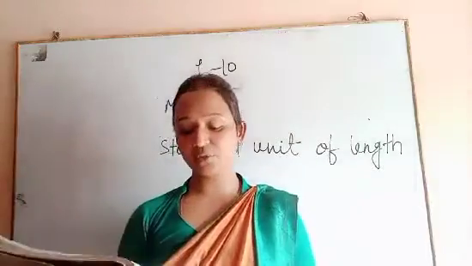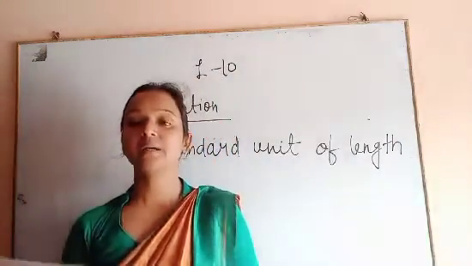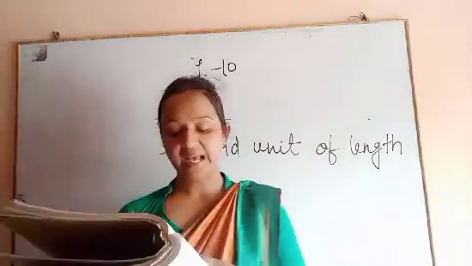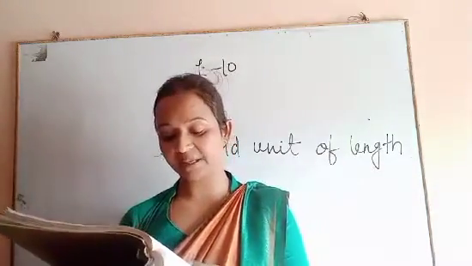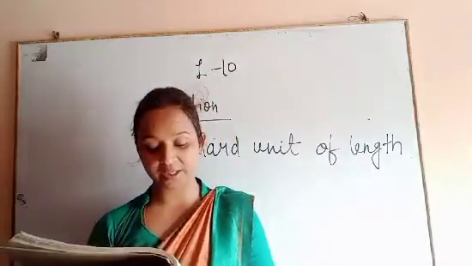A unit which is acceptable to a majority of the people as a basic unit of measurement is called a standard unit.